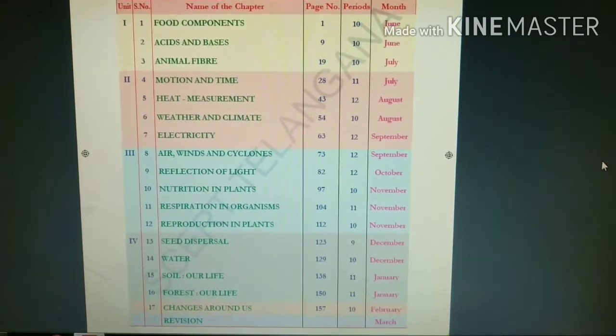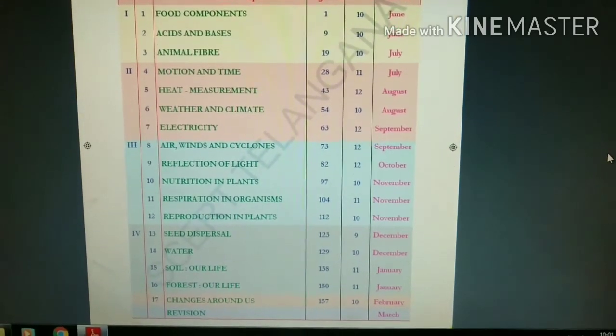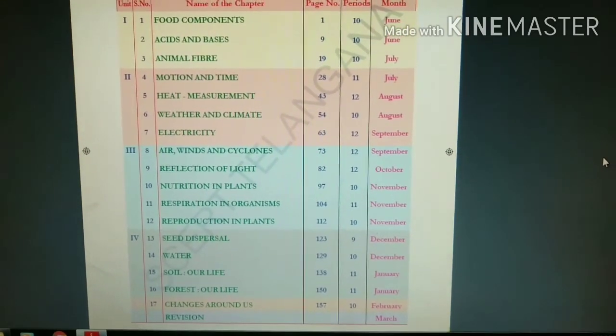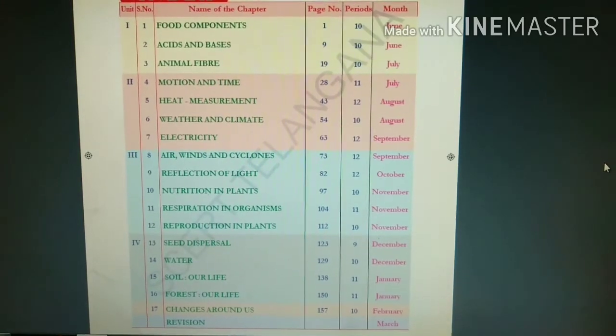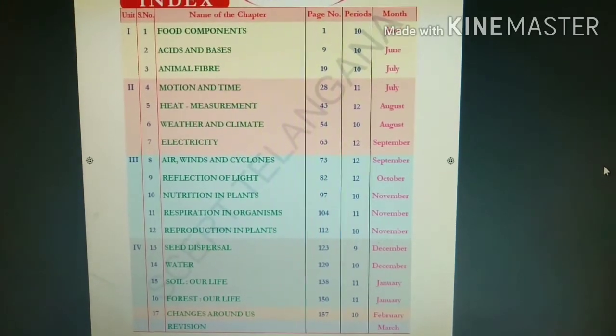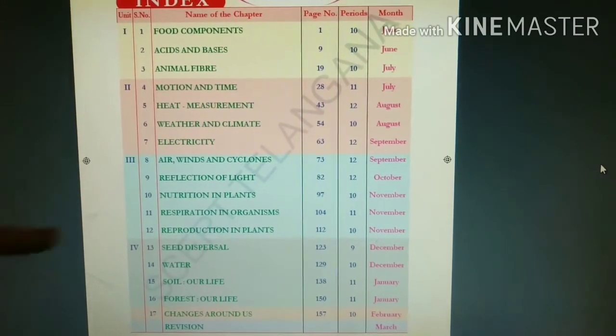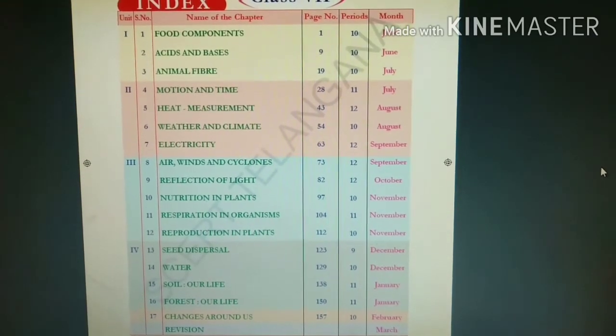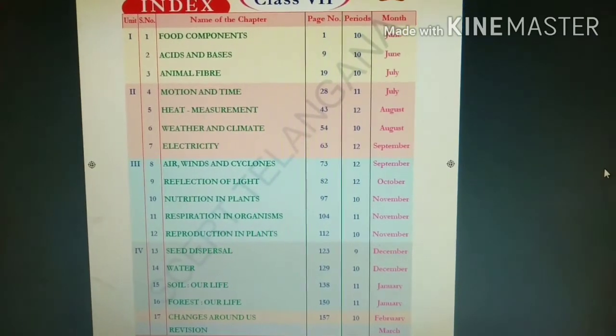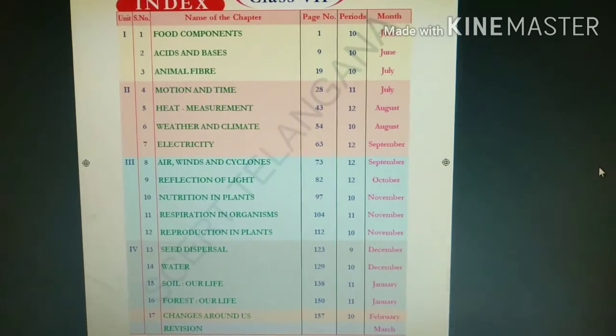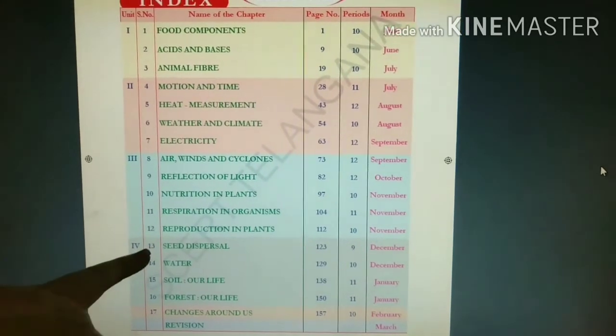You know if we keep a seed in the soil, it can grow into a plant and then into a tree. In the 13th lesson we will see how seeds form in plants and how seeds germinate.